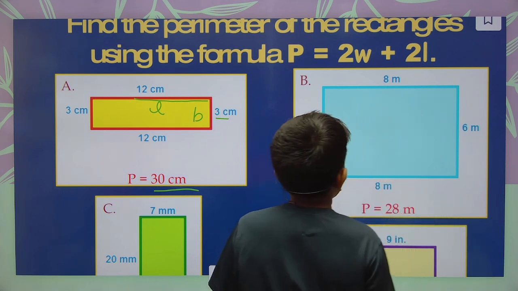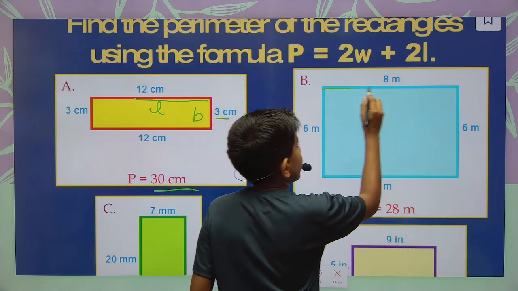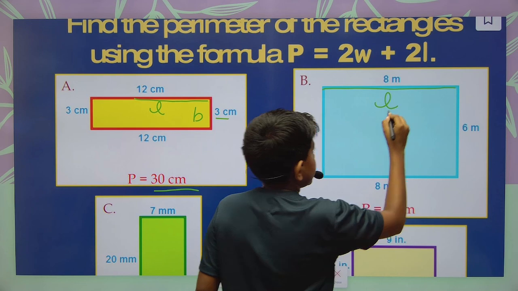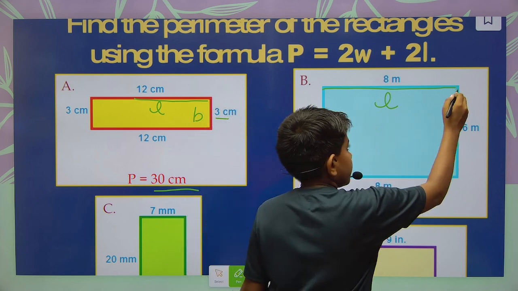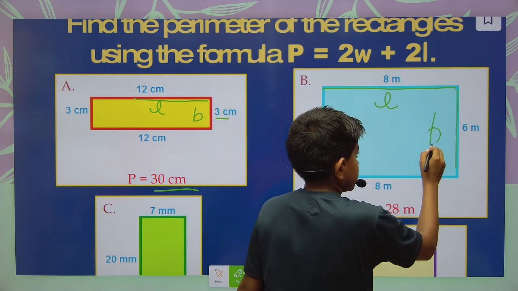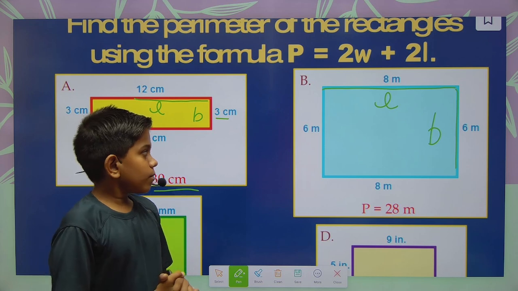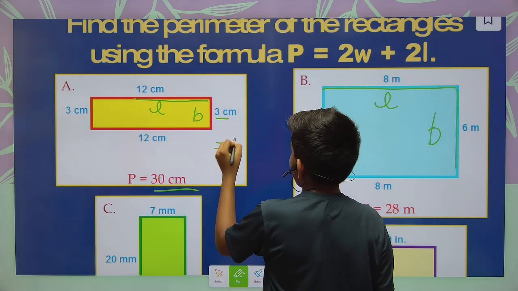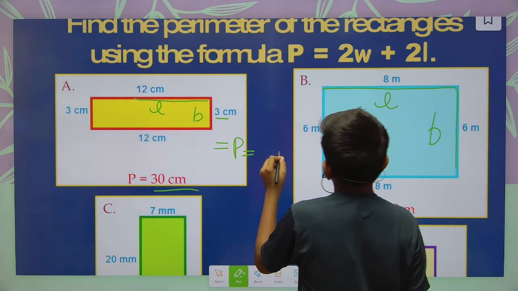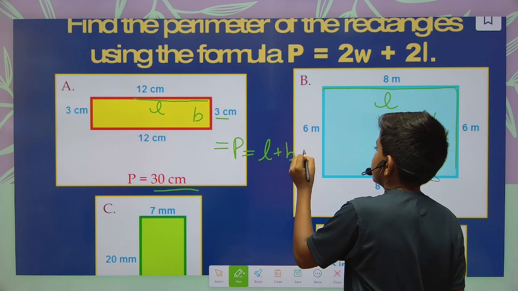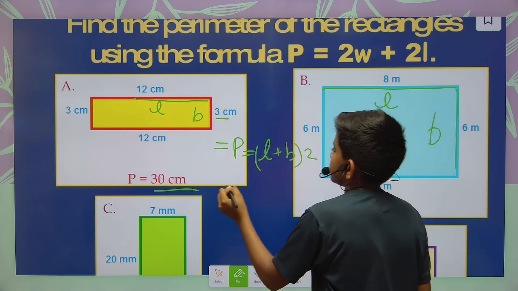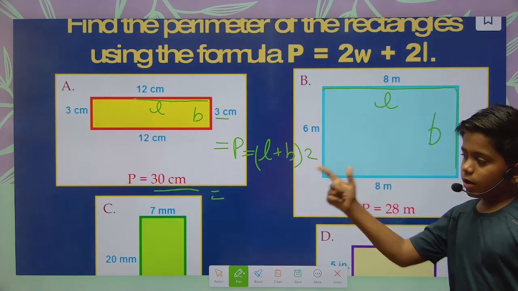Okay. Next we have a rectangle whose length is 8 meter and breadth is 6 meter. So let's find it. What's the formula? Perimeter is equal to length plus breadth into 2. Okay, now let's write our values in the formula.